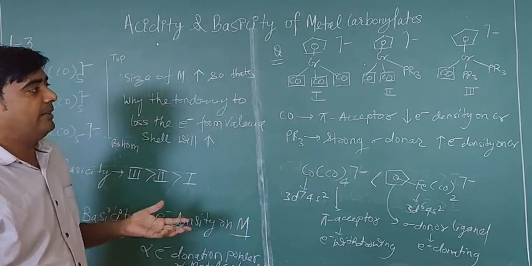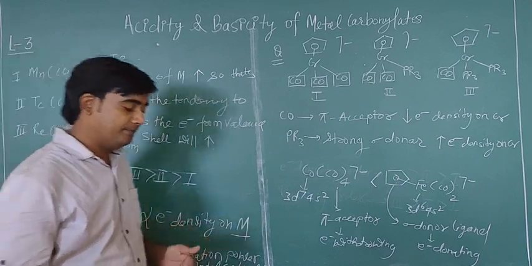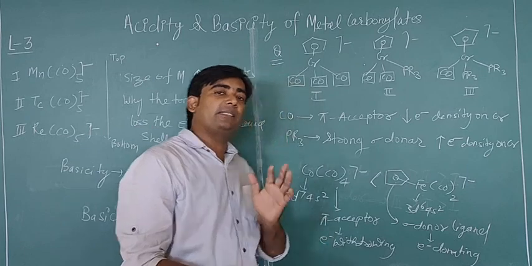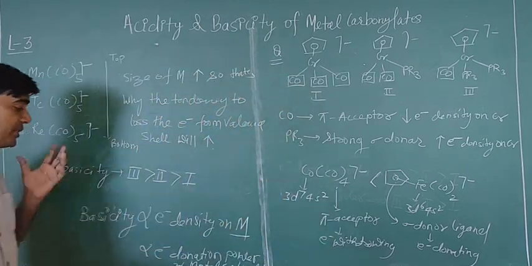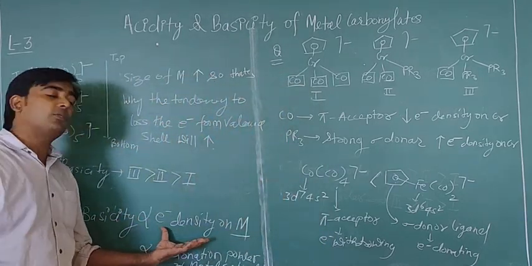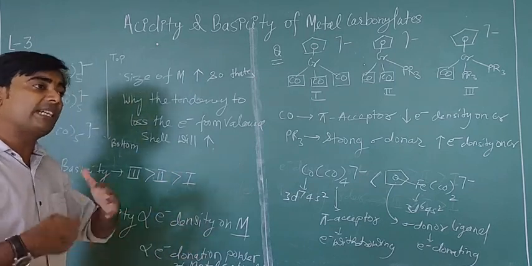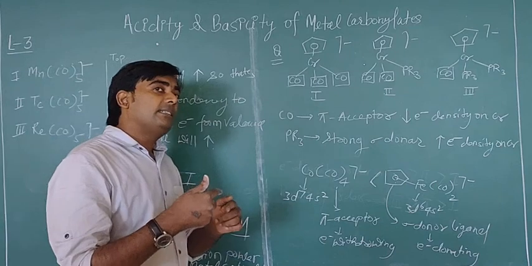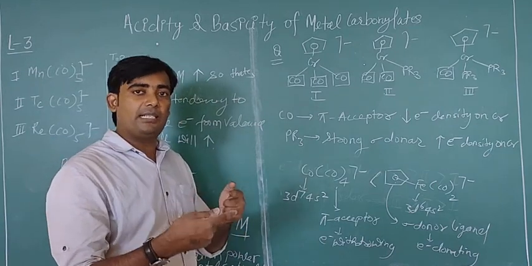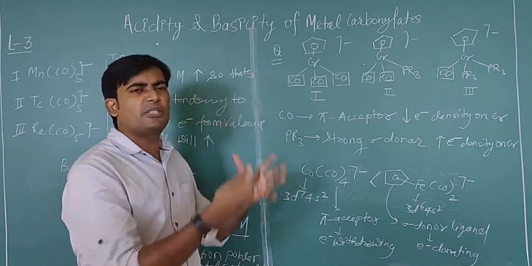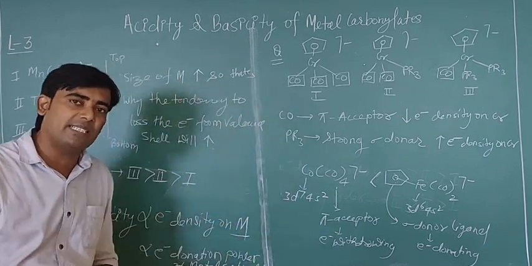If you have any question related to basicity or acidity of metal carbonylate complexes, you just need to remember that basicity is directly proportional to the electron density on the metal atom, and also directly proportional to the electron donation power of the central atom, and electron donation power can be decided on the basis of size of metal.